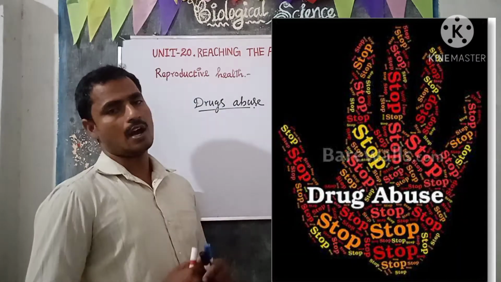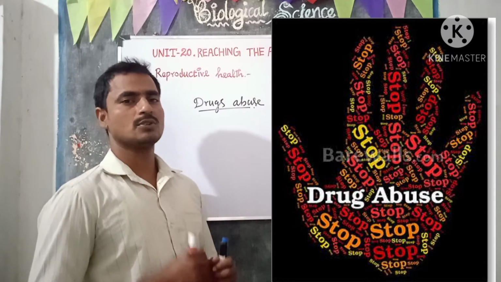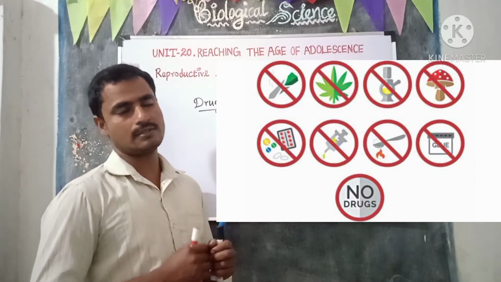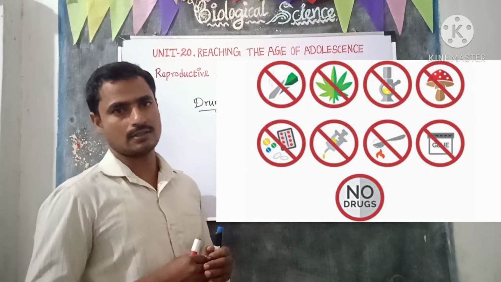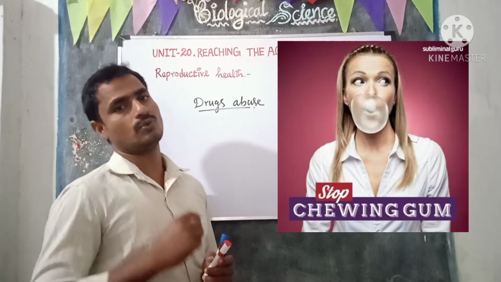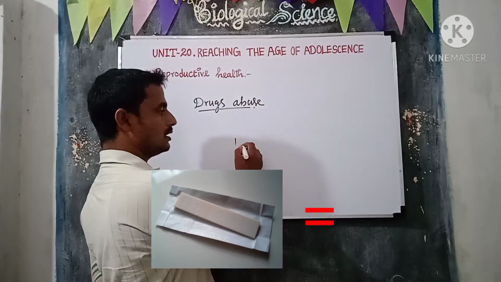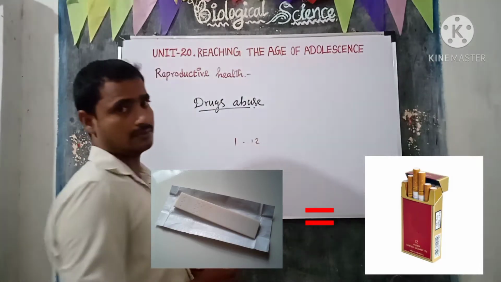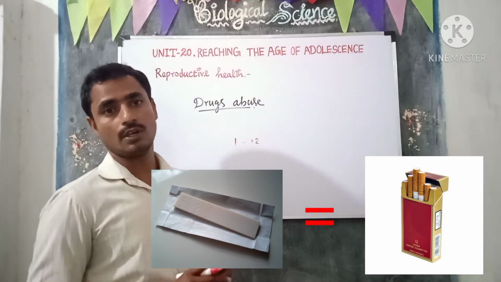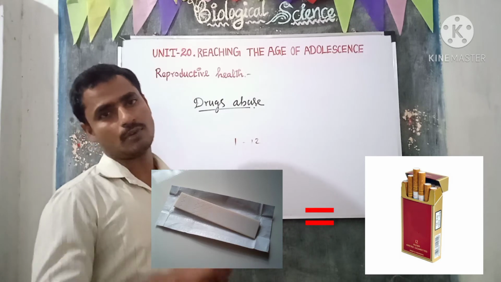Then drug abuse. It is specific for males, because during the age of adolescence you may become addicted to drugs. So you may abuse drugs. You should also avoid using chewing gum, because one chewing gum is equal to 12 cigarettes. So you should avoid using chewing gum also.